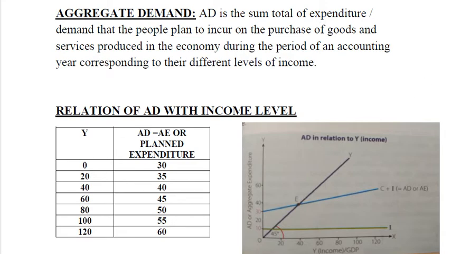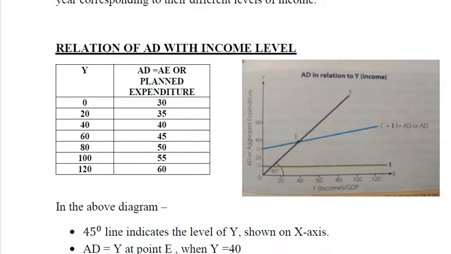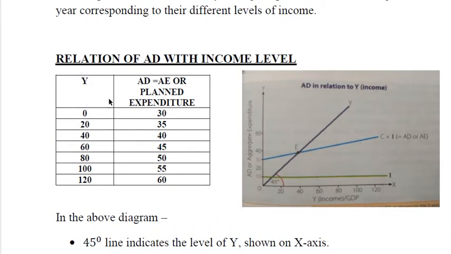We can easily see this in relation to the income, means the aggregate demand in relation to their level of income. हर व्यक्ति अपनी इनकम के लेवल के अकॉर्डिंग ही खर्च करता है. ठीक है, तो इन दिस शेड्यूल वी कैन सी Y which stands for income and aggregate demand which is equal to aggregate expenditure या planned expenditure जो हमने अभी इसकी definition में समझा था.